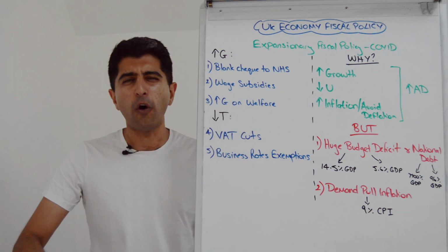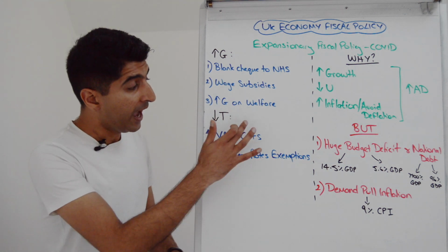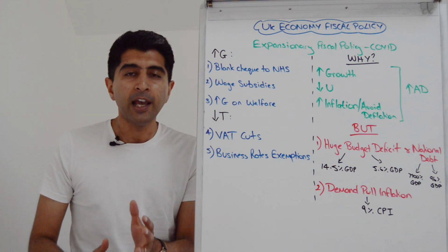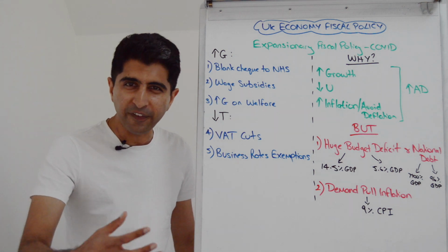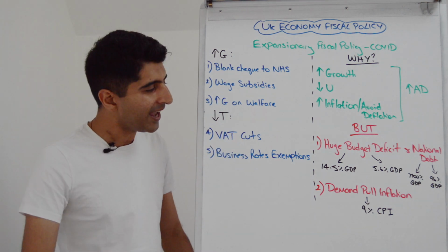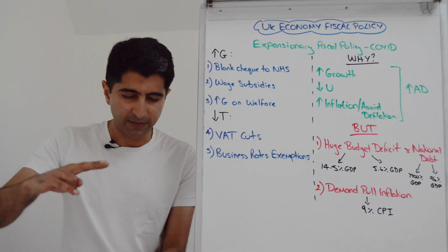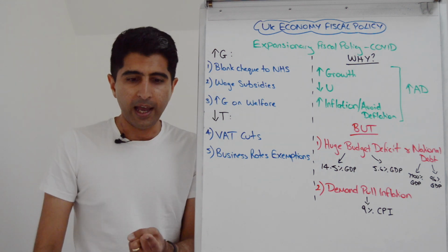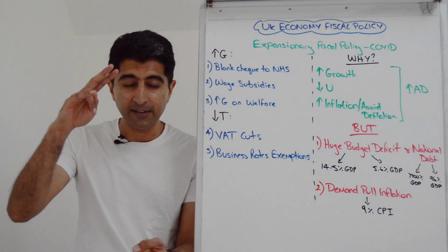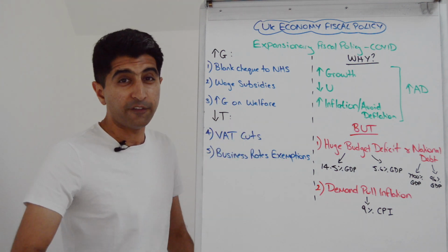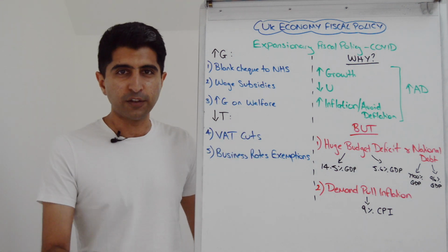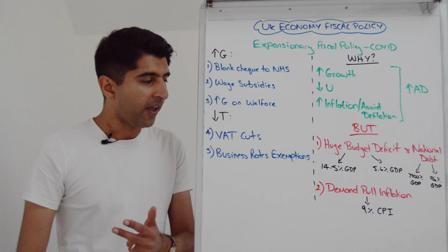But we also saw massive tax cuts, especially for businesses that were hit hardest by the pandemic. So these tax cuts very much were favoring businesses. We saw VAT cuts. This is for businesses like leisure businesses, tourism businesses, hospitality businesses. Those industries saw VAT cut from 20% all the way down to 5%, again in 2020 and 2021.